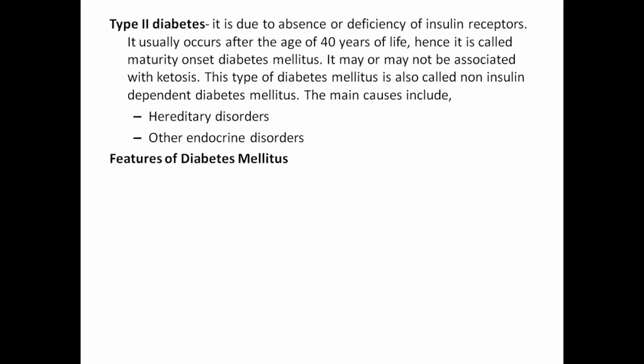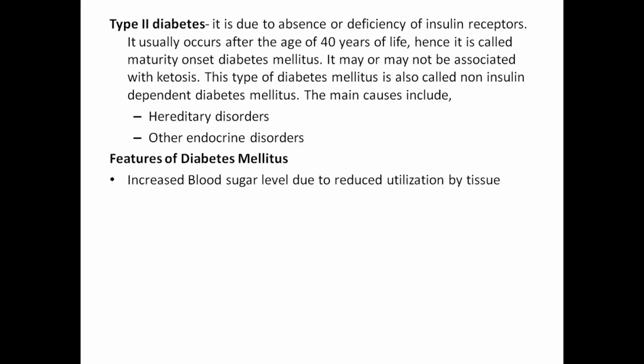Type 2 diabetes is due to absence or deficiency of insulin receptors. It usually occurs after the age of 40. Hence, it is called maturity onset diabetes mellitus. It may or may not be associated with ketosis. This type of diabetes mellitus is also called non-insulin dependent diabetes mellitus. The main causes include hereditary disorders and other endocrine disorders.